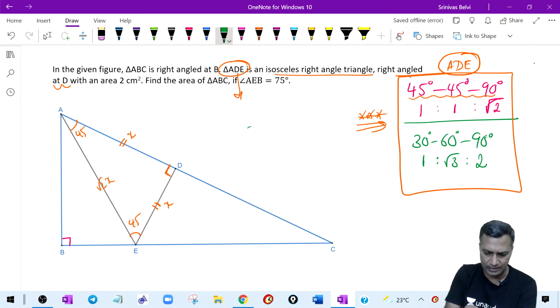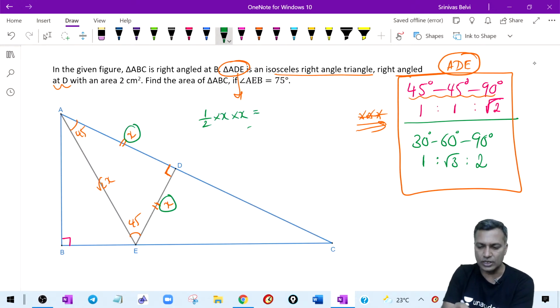What is the area of this triangle? Area of the triangle is half, base is X, the height is X, which is also nothing but 2 centimeters square. That's 2. Therefore, X is equal to 2 units.